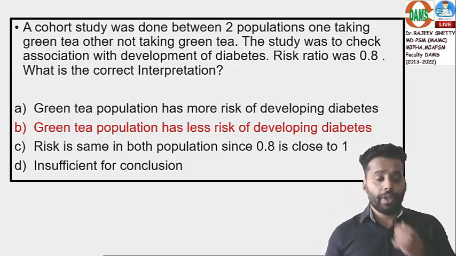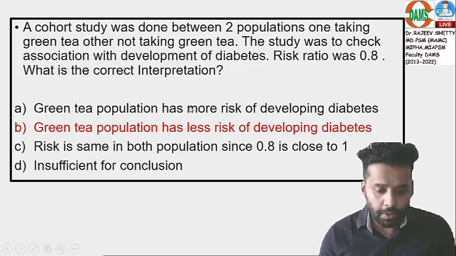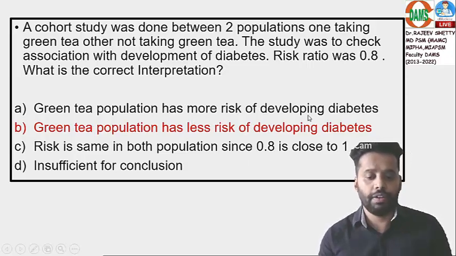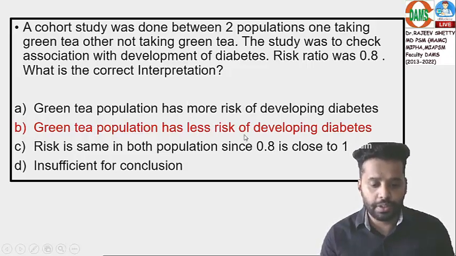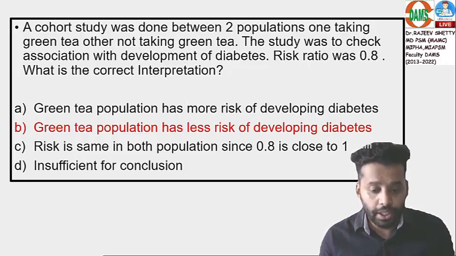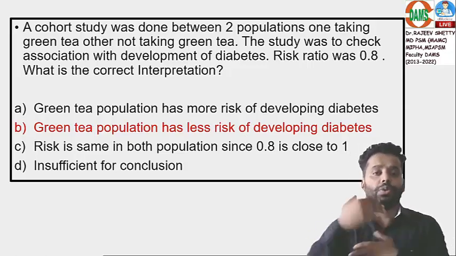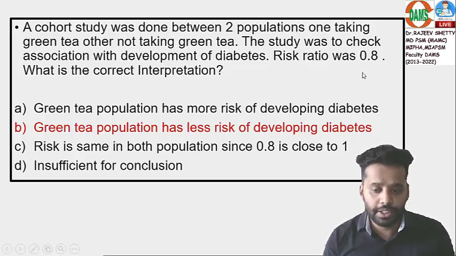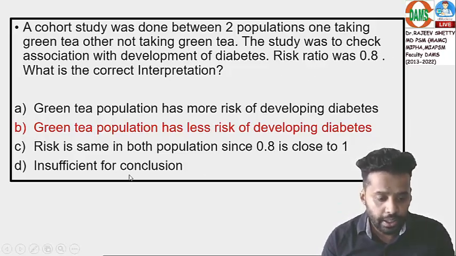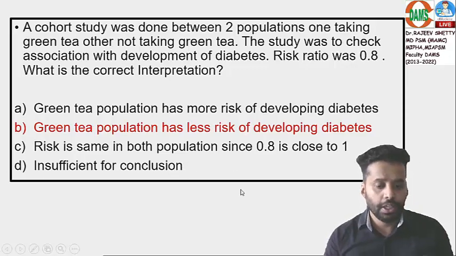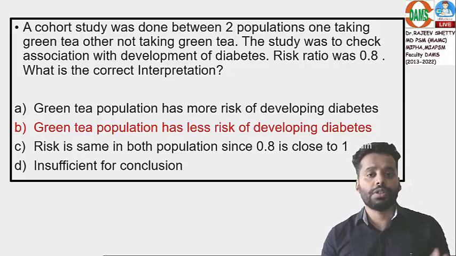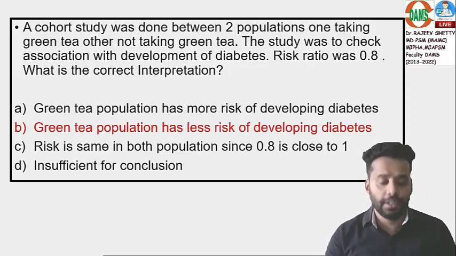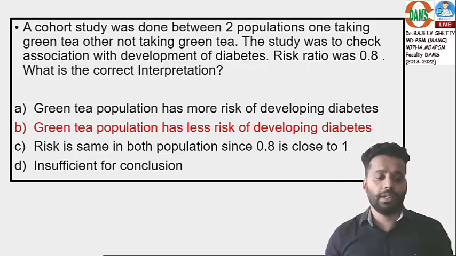Now I will change the question. Suppose it said the green tea population has statistically significant less risk of developing diabetes, and statistical significance was mentioned. If I phrase the question like that, if I include the words statistical significance, then risk ratio will not comment on statistical significance. Then you can say the data is insufficient for a conclusion, because a p-value is not mentioned, because a confidence interval is not mentioned. Only when the options comment on statistical significance can you think like that and mark option D.